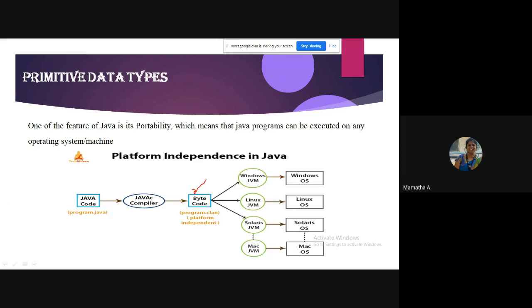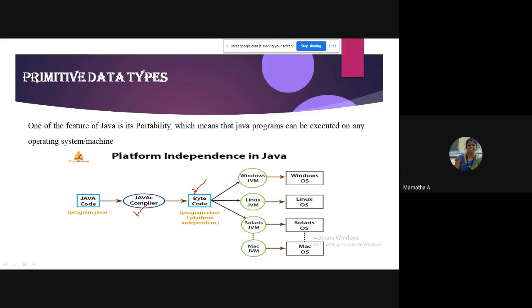What code is this? What code does the Java compiler generate? Bytecode. And remember, bytecode is a platform independent code. So it is not dependent on any operating system.